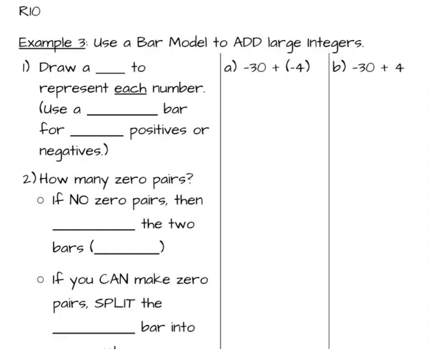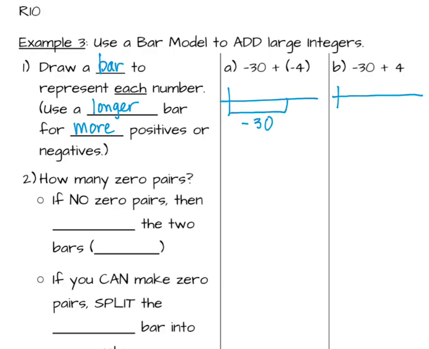So the first step is to draw a bar to represent each number, and it's important that we use a longer bar if we have more positives or more negatives. So I'm going to do these two problems in parallel. In this case, I'm adding two negatives. In this case, I'm adding a negative and a positive. So I'm going to draw the exact same bar for the negative 30. More than half, but not too far. So more than half of the space is a bar for my negative 30.